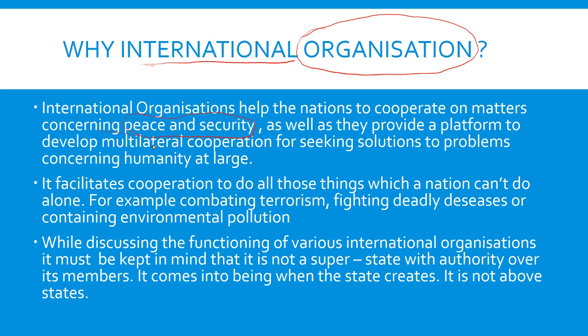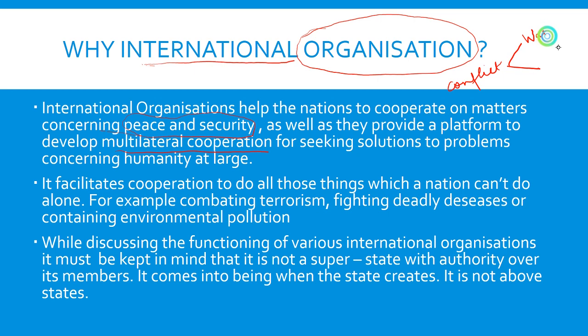So what is required to maintain peace and security? If you do not want to go for war as a solution of your mutual problems, then what is the other way? The other way is multilateral cooperation. If there is a conflict situation anywhere in the world, there are two ways to solve the conflict.